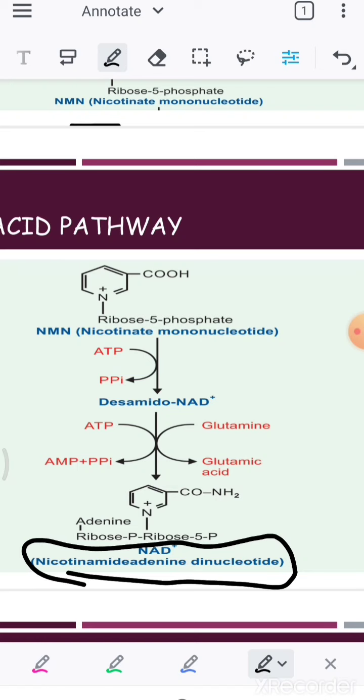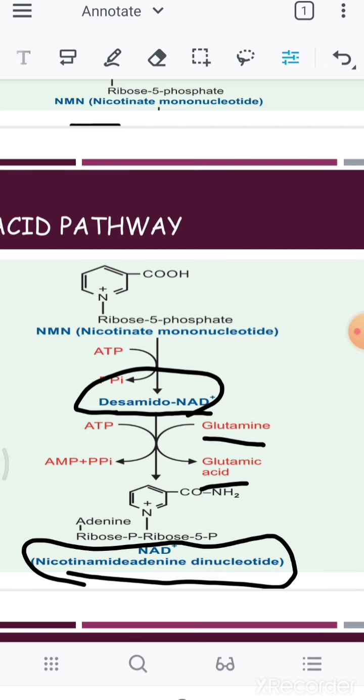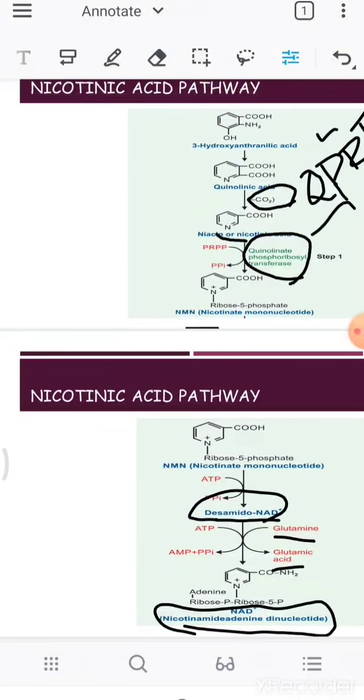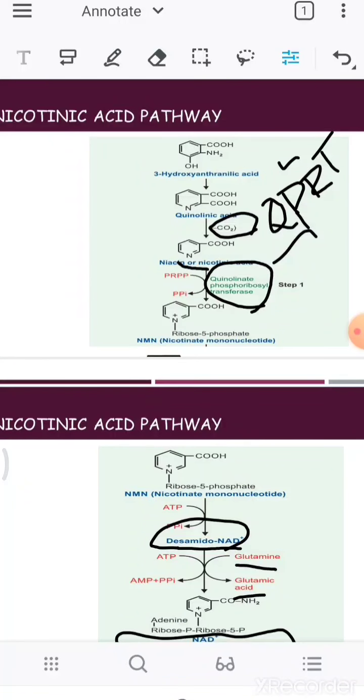So this is going to be converted into desamido NAD plus, using one ATP which is hydrolyzed in this step. Then this desamido NAD plus will further be converted into NAD, nicotinamide adenine dinucleotide. This mononucleotide can be converted into dinucleotide. The intermediate step is desamido NAD, where one ATP is hydrolyzed. Here also one ATP is hydrolyzed, and glutamine is converted to glutamic acid. There are no more enzymes you can see in this entire pathway. We can see only the phosphoribosyl transferase, one enzyme here. So this is the nicotinic acid pathway.